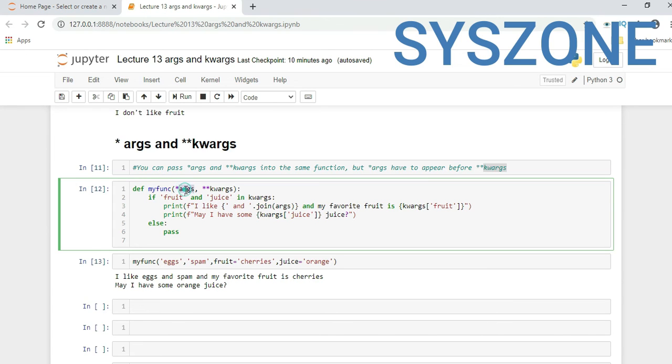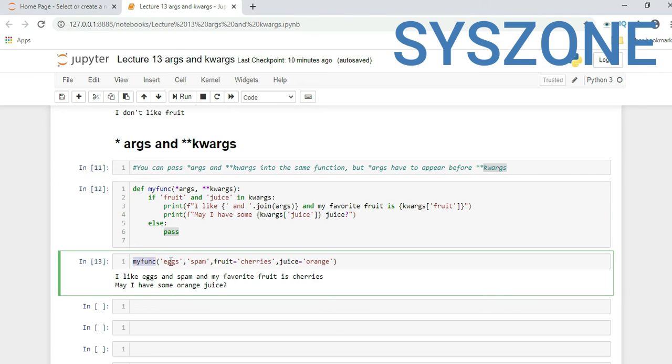Here we have a function my func with star args comma double star kwargs. If fruit and juice are in kwargs, it will print. Again here we are using an f string format. I like, this would be my blank, and it will join the arguments, and my favorite fruit is kwargs fruit. Again print f string, may I have some, and it will take the value of the key juice, otherwise it will take false.